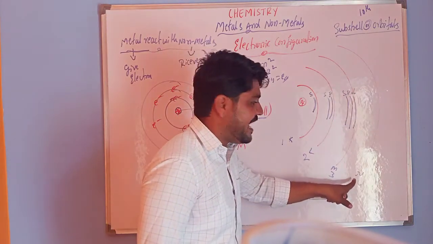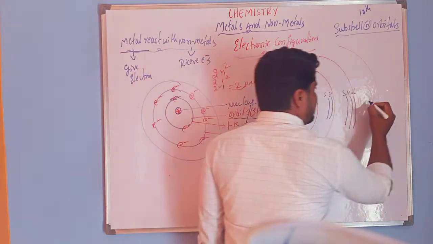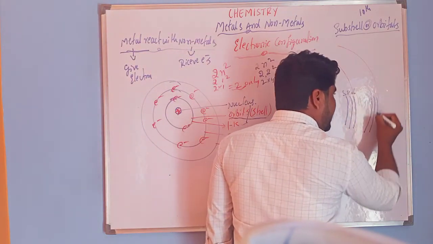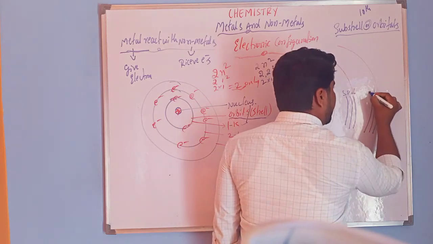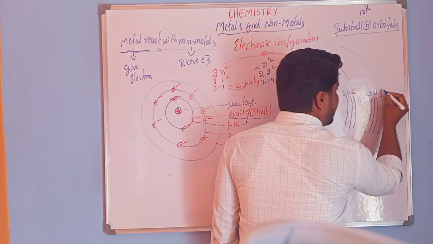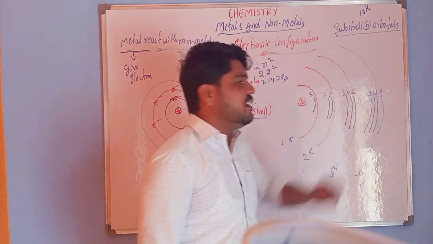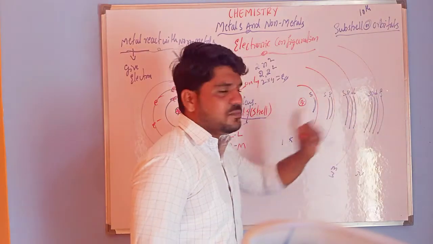In N we can observe four subshells, that is S, P, D and F.